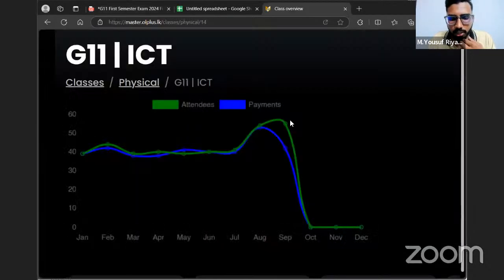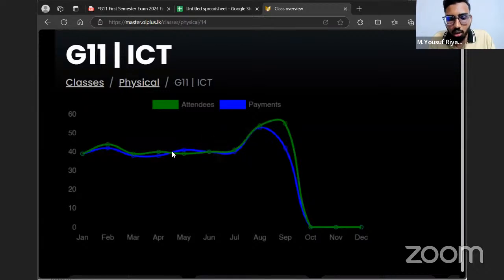There is one green line and one blue line. In green, you can see my attendance in January, February, March, grade 11 ICT. In January there was 39, February it became 44, March it became 39, then 40, then 39, then 40, then 41, then 54, then 55. You can see the variations, right?